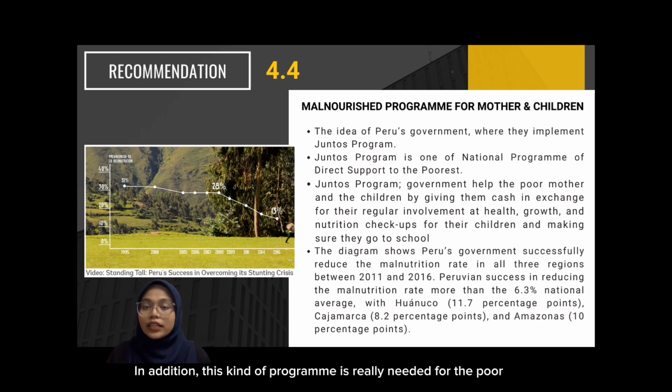In addition, this kind of program is really needed for poor mothers who live in urban areas. The mother can use the cash to ensure that she gets enough meals and nutrition throughout the pregnancy. Not only that, the mother can get medical checkups all along the pregnancy journey by using the cash. Other than that, the cash also helps the mother to provide enough meals for her son.